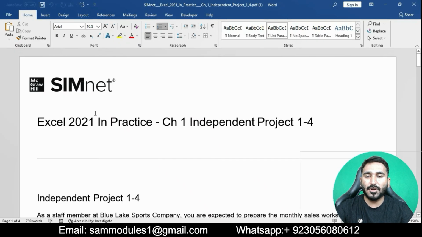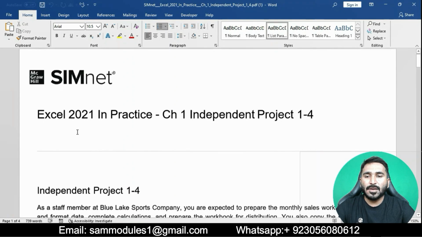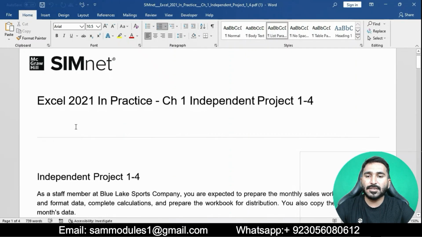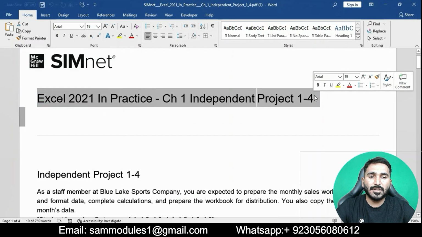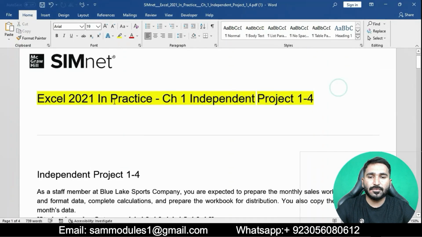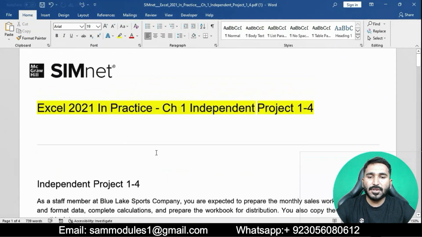Let's start our project and solve it step by step. First we will go to the McGraw-Hill Simnet. The title is Excel 2021 in practice chapter 1 independent project 1 to 4. You can read this title of the assignment first, and then independent project 1 to 4 is here.